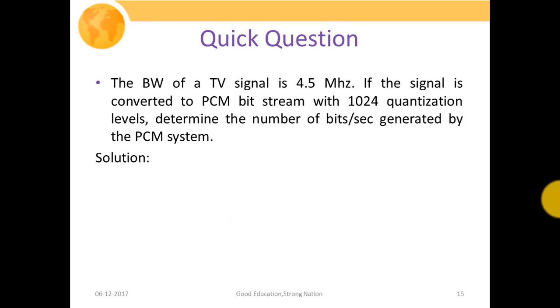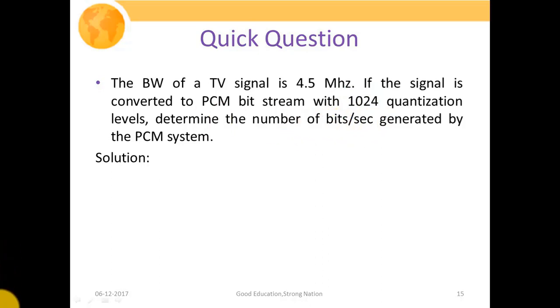So let us quickly discuss a question about pulse code modulation. The bandwidth of a TV signal is 4.5 MHz. If the signal is converted to a PCM bit stream with 1024 quantization levels, determine the number of bits per second generated by the PCM system. One thing should be noted: the number of quantization levels given to us is 1024, and we have been asked to find the bit rate generated by our PCM coder.